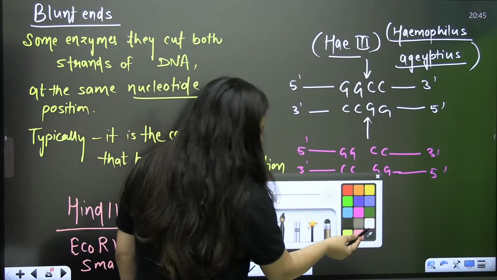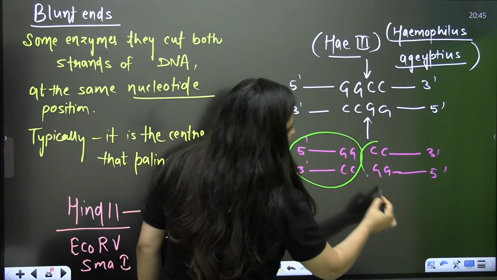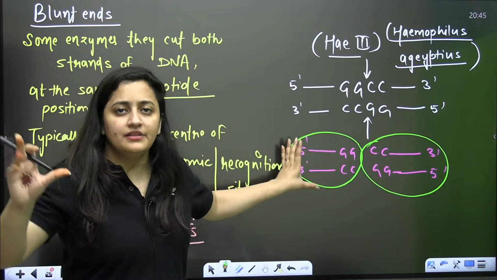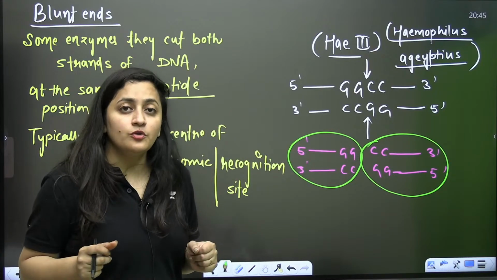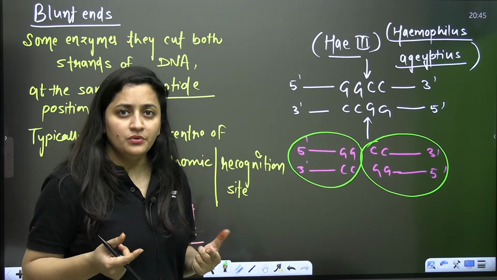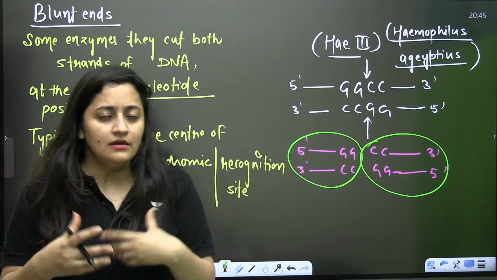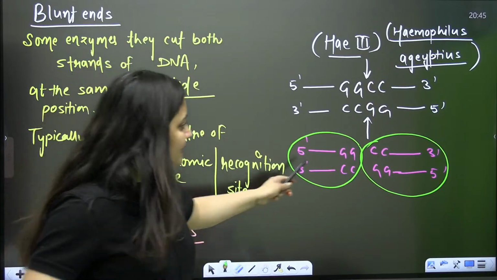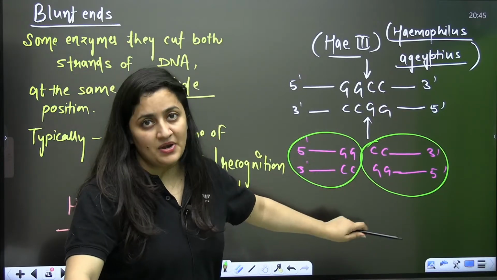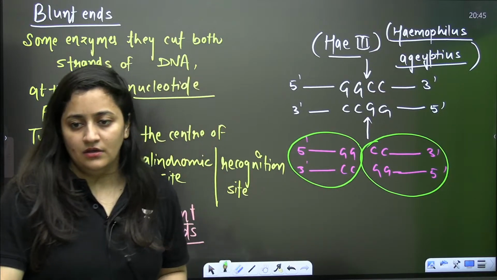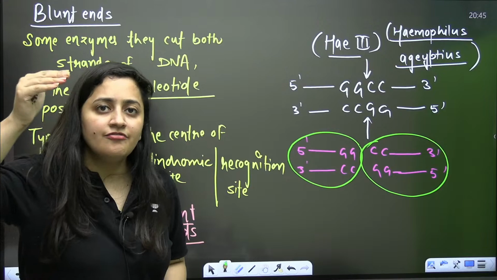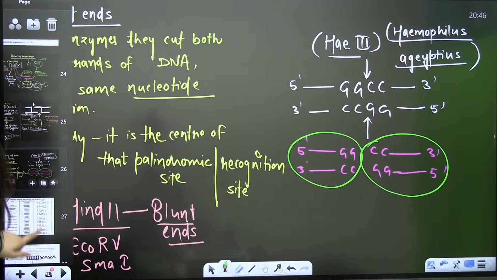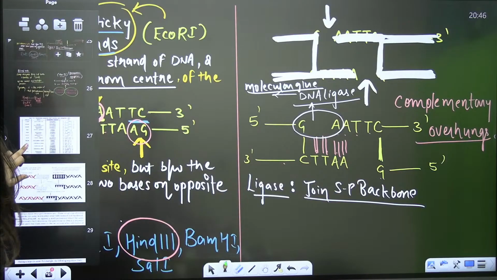In the case of blunt ends, this is what you are getting, the two strands of DNA. So how are you going to ligate it with the other desired DNA? It is going to be a tedious task, don't you think? In such cases, when enzymes which form blunt ends are used, sometimes in a template independent manner, other bases are added to these blunt ends. So sticky ends are formed by adding additional bases. Mainly we need the sticky ends.